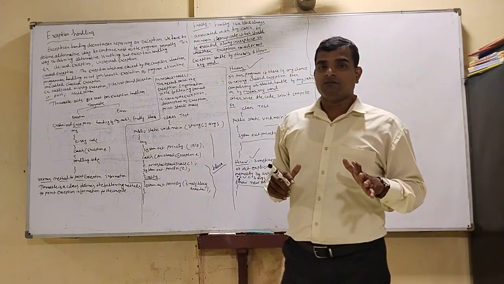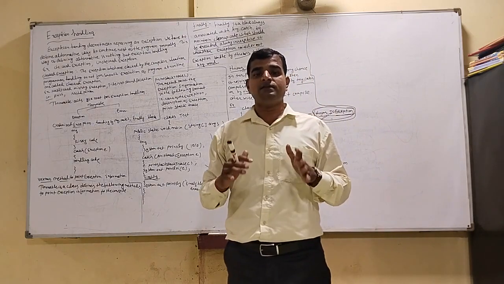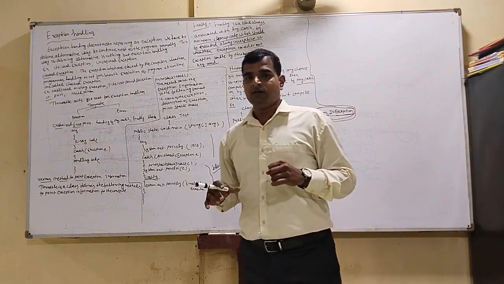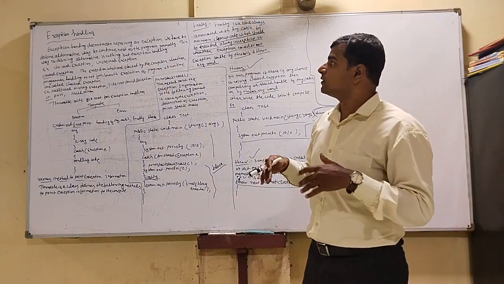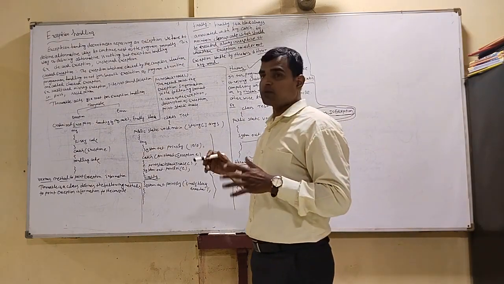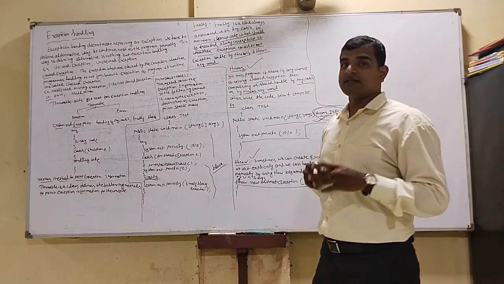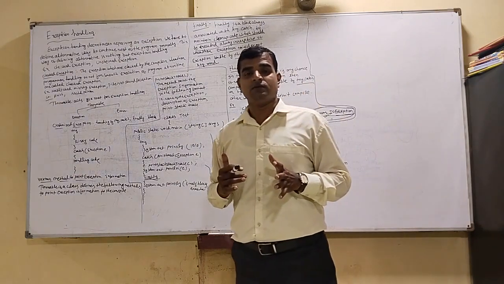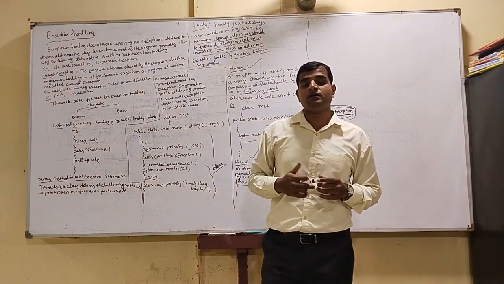I have summarized the whole of exception handling. Next class we will discuss various programs of exception handling. First thing is, what is an exception? How can an exception be handled?